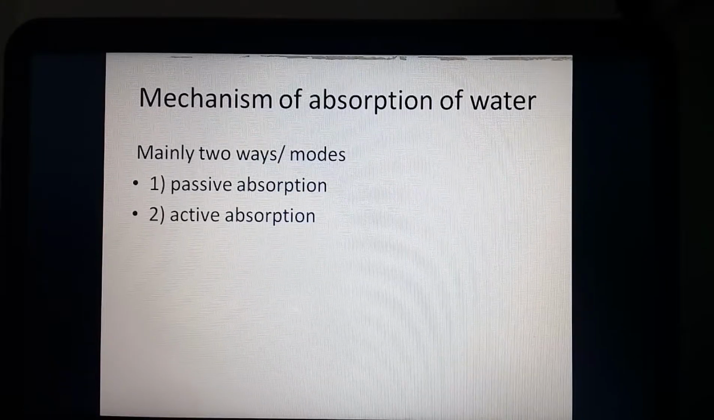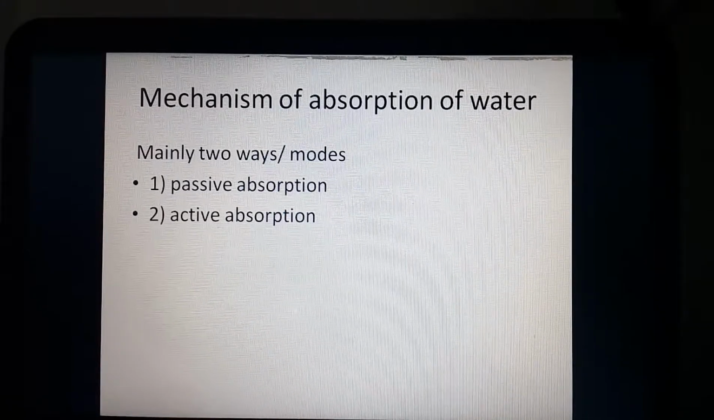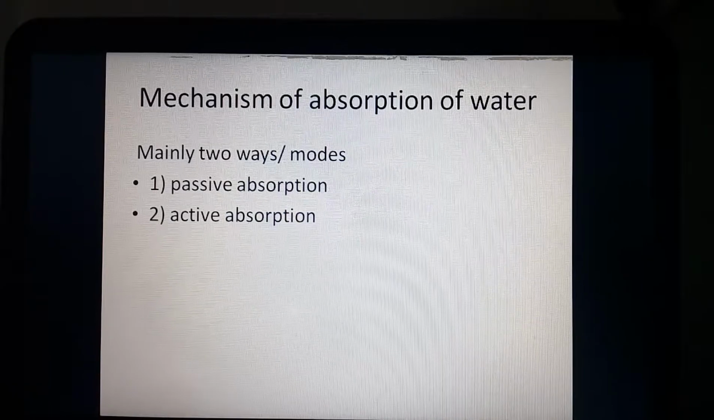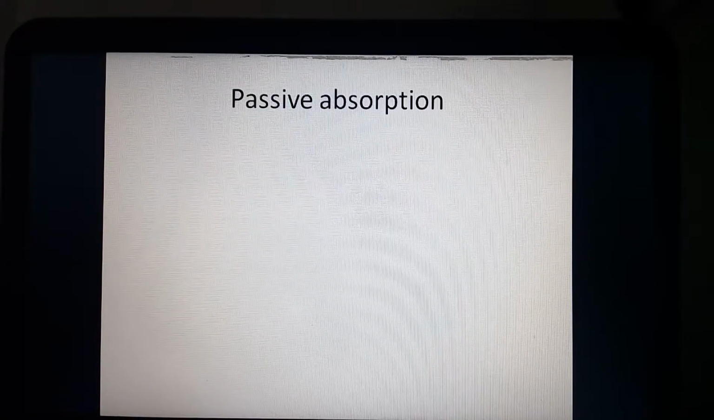So the process of absorption of water by physical forces, without expenditure of energy by plant cells, which is produced during respiration in the form of ATP, is called passive absorption. And active absorption is where there is a requirement of energy for the process of absorption. So this is about passive absorption and active absorption. Firstly, we are going to discuss passive absorption.